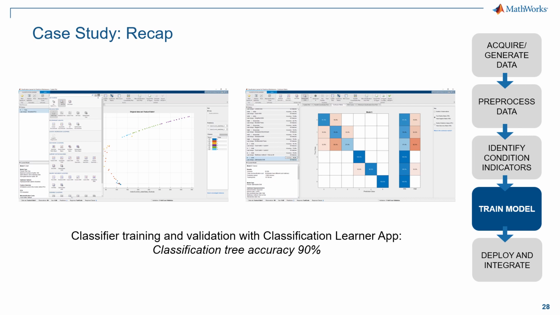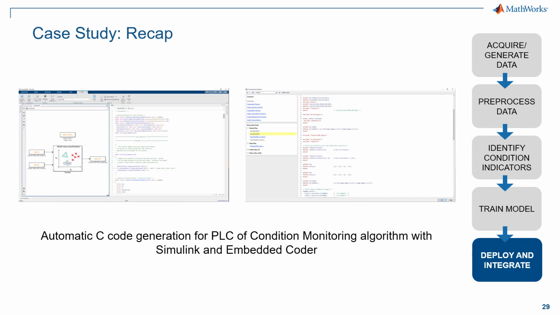And then the most significant features were used to train and test several classification models using the Classification Learner app from the MATLAB Statistics and Machine Learning Toolbox. The final selected classification tree had a 90% overall accuracy in predicting the fault classes.